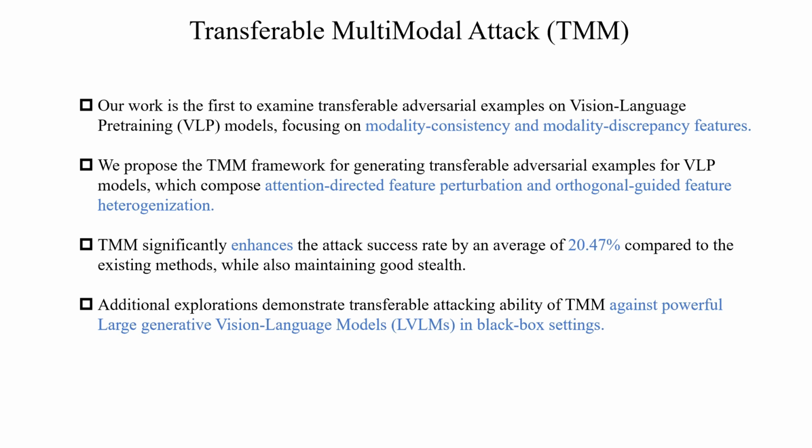Third, TMM significantly enhances the attack success rate by an average of 47% compared to the existing methods, while also maintaining good stealth. Last, additional explorations demonstrate transferable attacking ability of TMM against powerful large generative vision language models in black box settings.